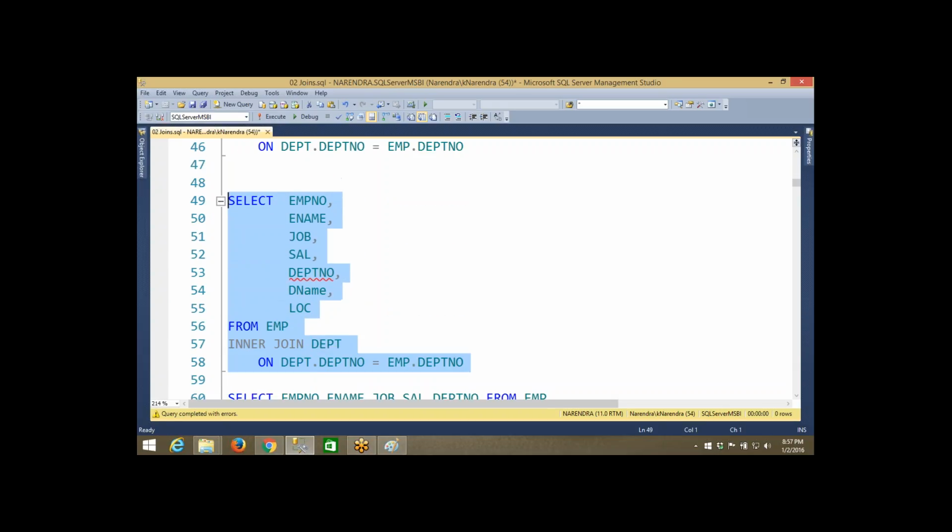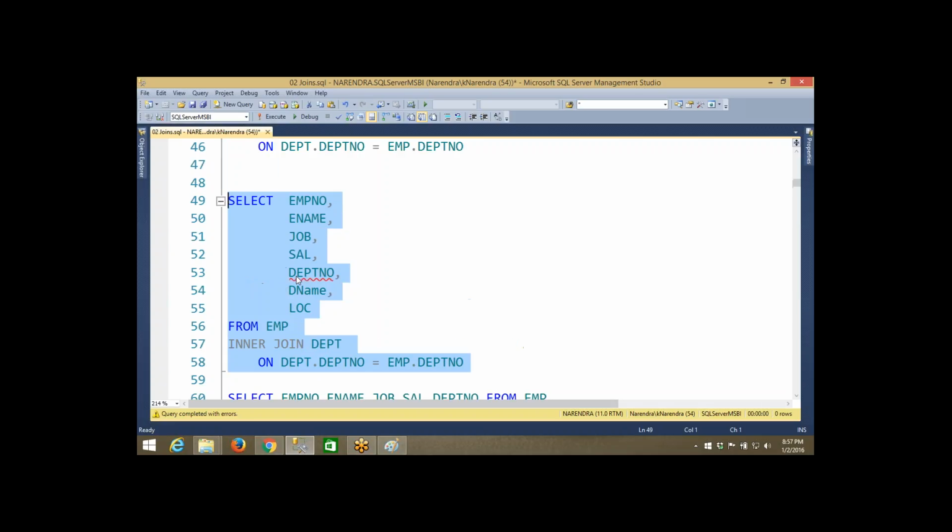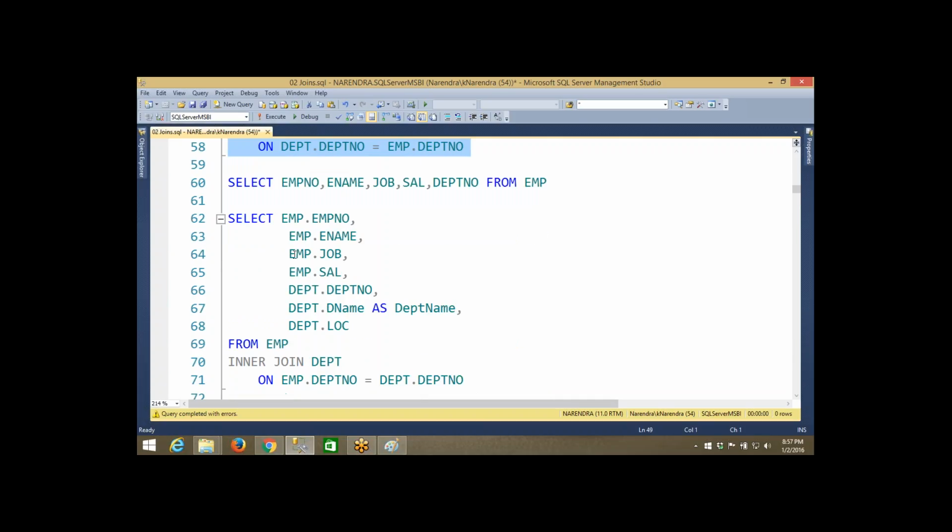We have an ambiguity in this query because we have not mentioned the address. We are expecting that information, but from which table you are expecting the data has to be mentioned here. So whenever you are retrieving data from two or more tables, please mention the table name from which you are expecting each column. In this case, look: employee dot employee number, employee dot employee name, employee dot job, employee dot salary, dept dot department number, dept dot department name as department name, dept dot location.